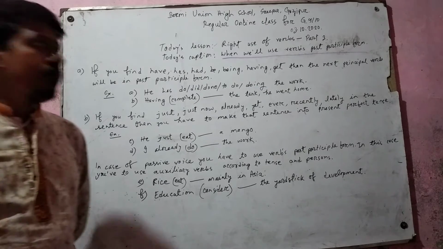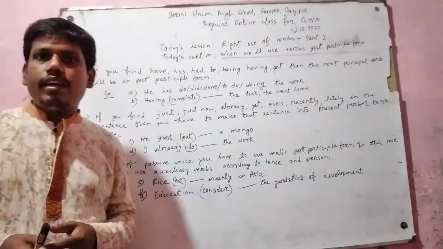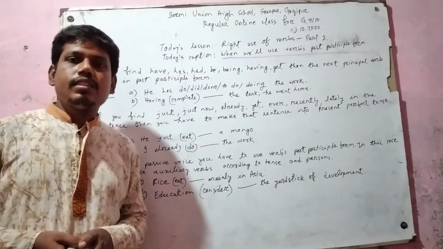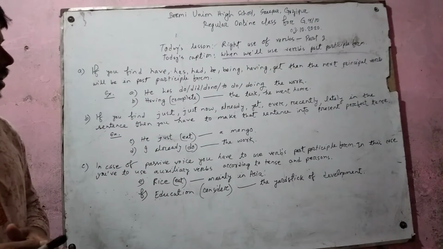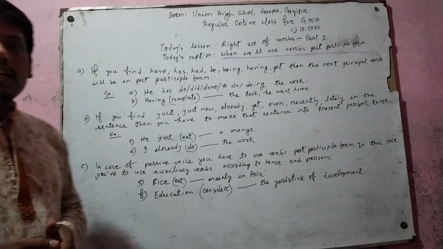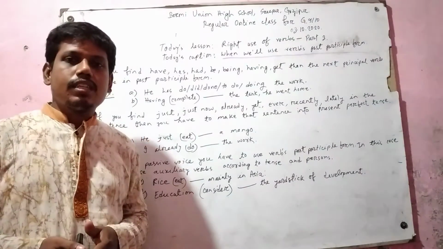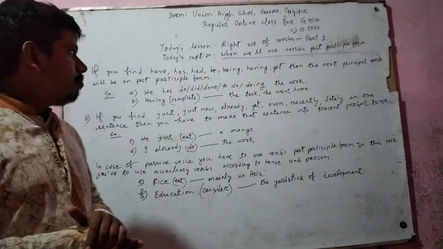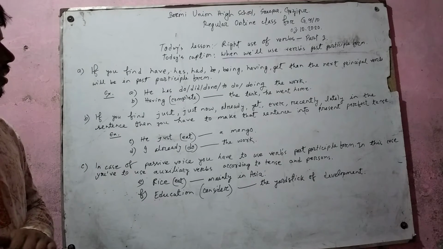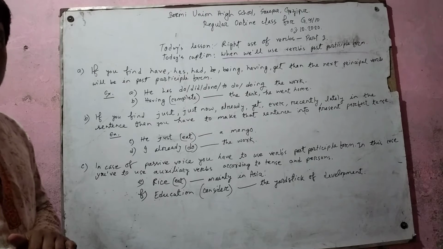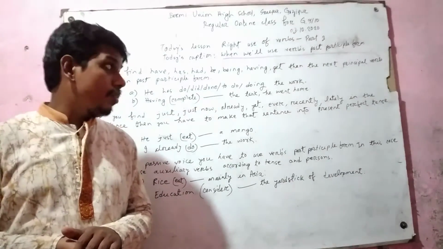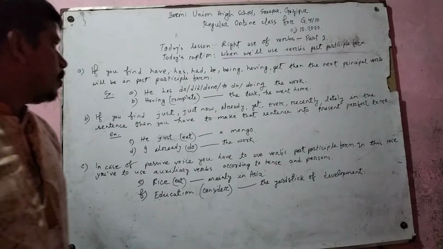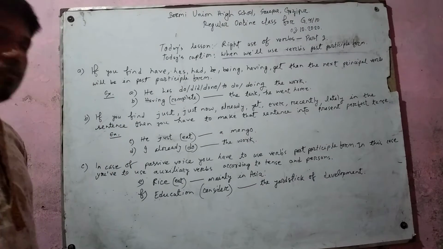Today's lesson: right use of verb, part 3, and today's caption is when we will use verbs past participle form. Students, in my last class, I discussed what is right use of verb, and I also discussed 3 rules. The first 2 rules were about when we will use verbs base form, and the third rule was when we will use verbs past participle form. Today we will also discuss verbs past participle form, and we will discuss 3 rules.